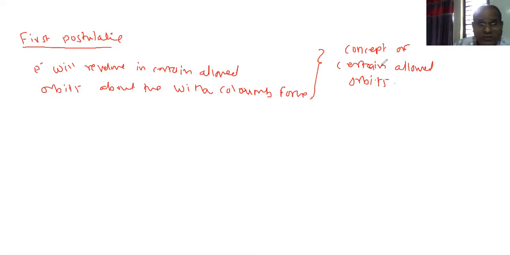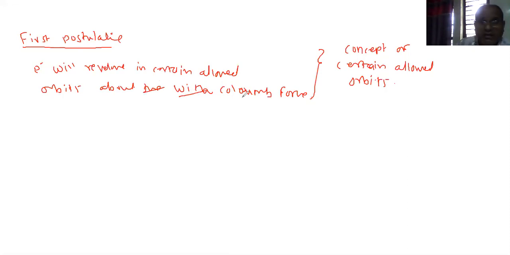Where will the electron move? Electron will revolve in only certain allowed orbits where the electron is under the action of electrostatic force, or under the action of Coulomb force. Electron will revolve in certain allowed orbits about the nucleus.